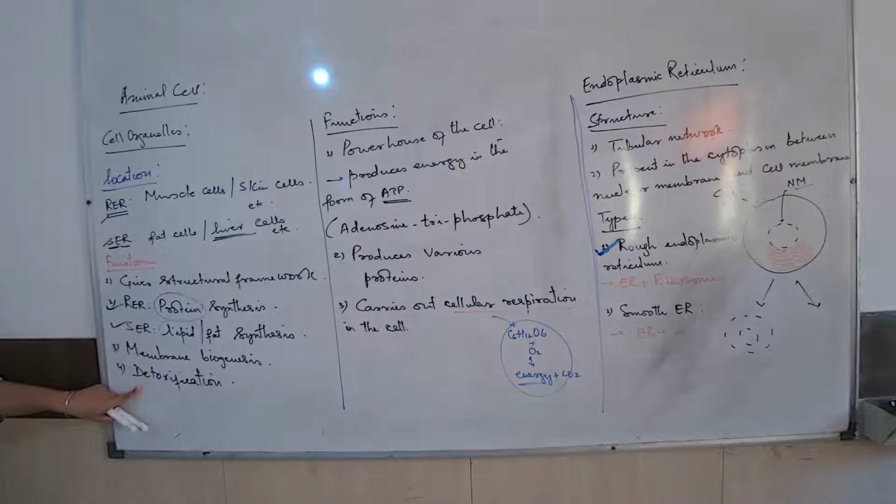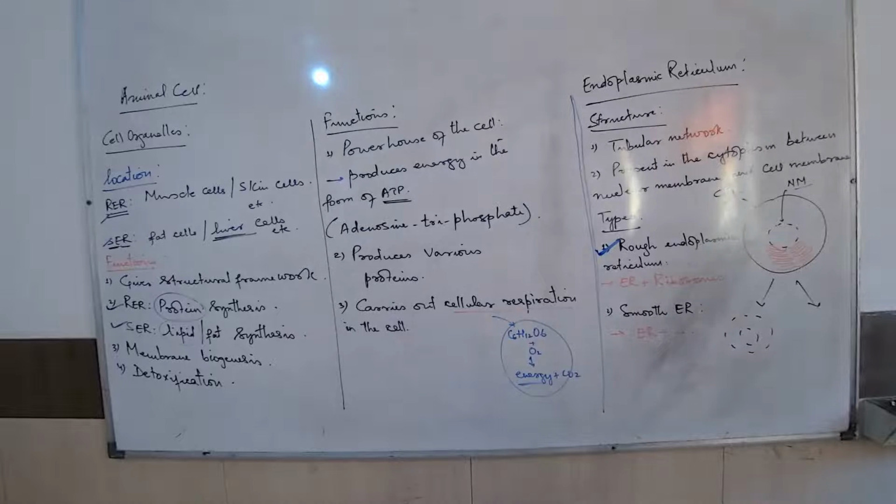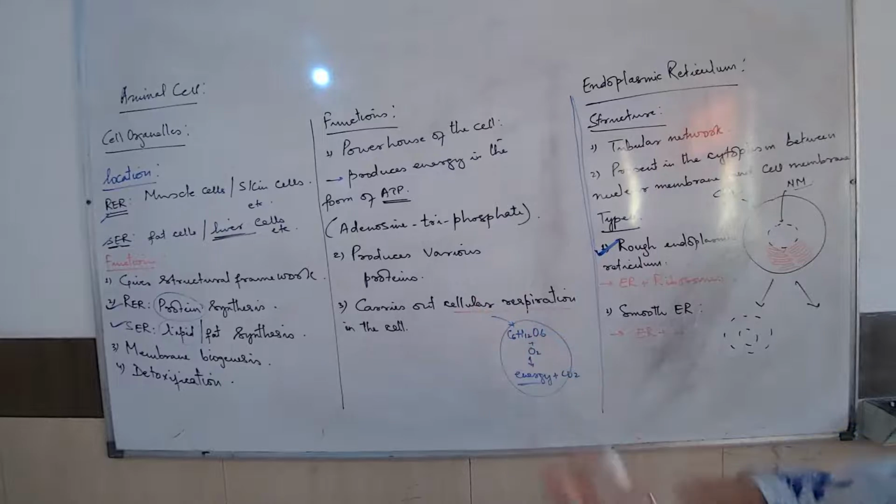Suppose people who are alcoholic, people who consume so many different types of sedatives, etc. Medicine. Suppose I talk about a person who is diabetic, everyday medicine. A person who is suffering from these types of chronic diseases takes everyday medicine. These people also, every day, are taking in toxic chemical substances, and the liver is constantly doing this process. Detoxification. What is the meaning of that? What did I tell you just now? Breaking down of toxic chemical substances into less toxic form, and this is what is majorly done in the liver, especially by SER.